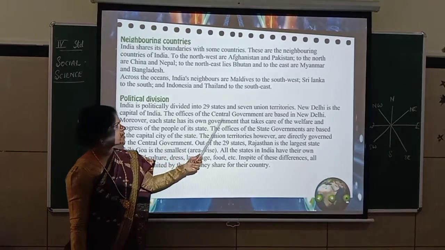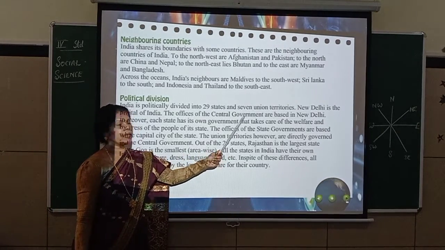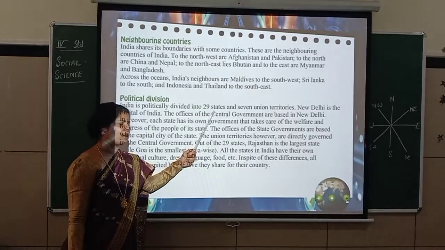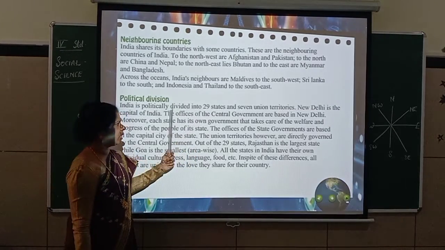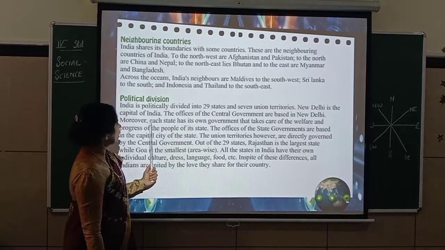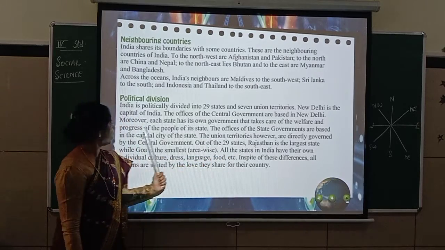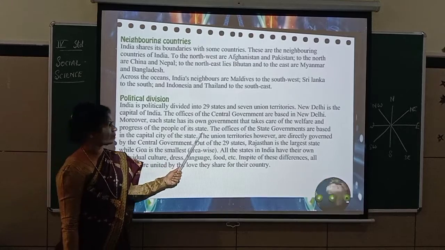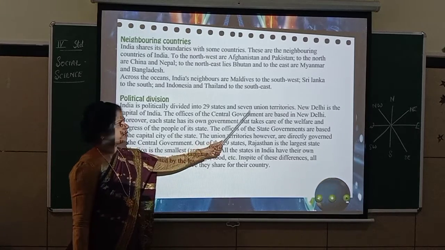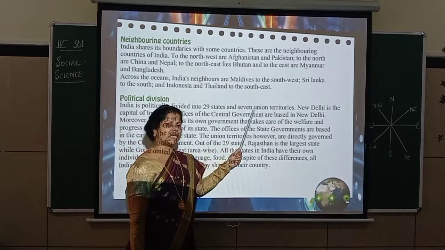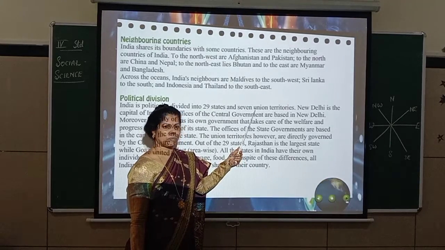The offices of the central government are based in New Delhi. So central government, so all the offices are where? At New Delhi. Moreover, each state has its own government that takes care of the welfare and progress of the people of its state. Now when we say union territories, it is governed by the central government.